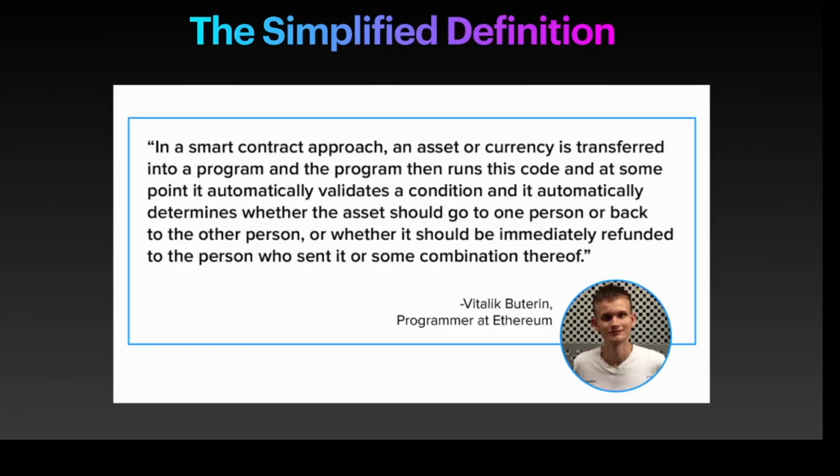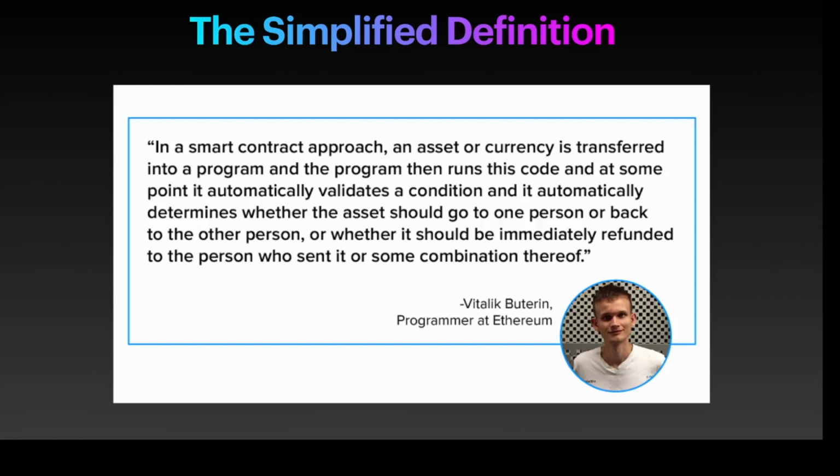A simplified definition given by Vitalik Buterin of Ethereum is, in a smart contract approach, an asset or currency is transferred into a program, and this program runs this code and at some point validates a condition or business logic, and it automatically determines whether the asset should go to one person or back to the other person, whether it should be immediately refunded to the person who sent it, or some combination thereof.